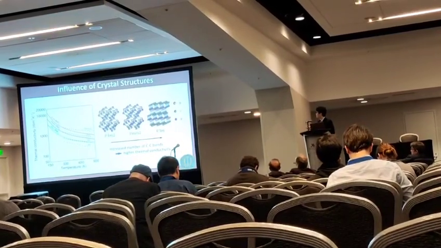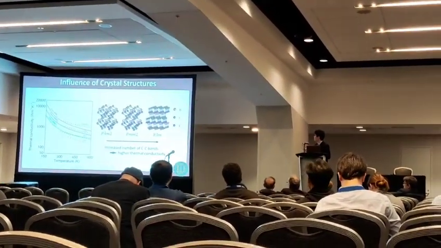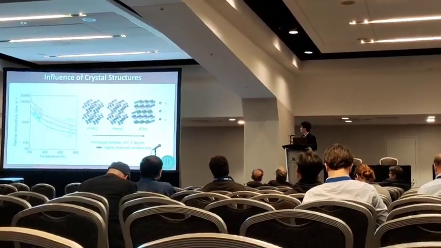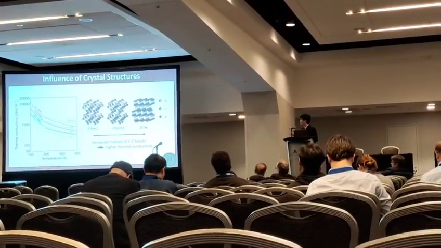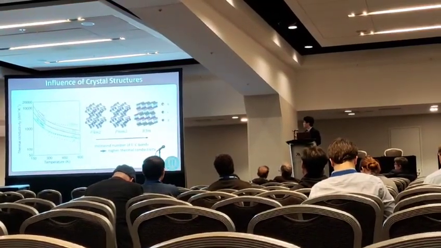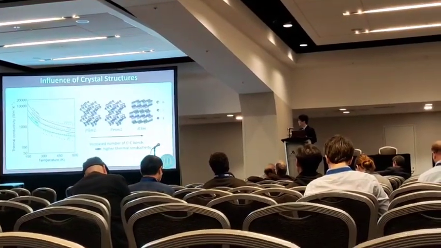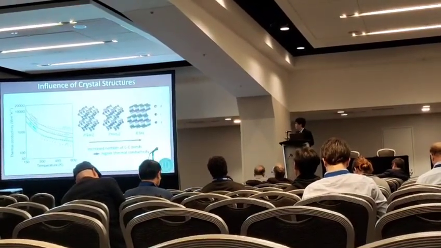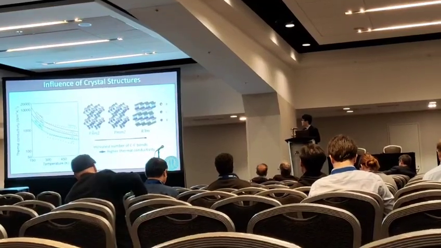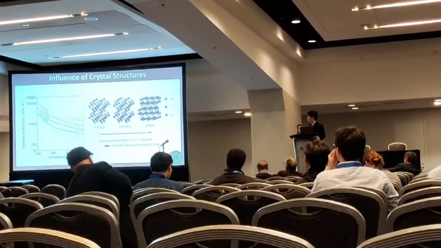In the PMM2 structure, each carbon atom is connected with two other carbon atoms and alternatively connected with the boron and the nitrogen atom. In the R3M structure, each carbon atom is connected with three other carbon atoms and one boron or nitrogen atom. So from P4M2 to PMM2 to R3M, the number of carbon bonds increases, which results in the higher thermal conductivity.